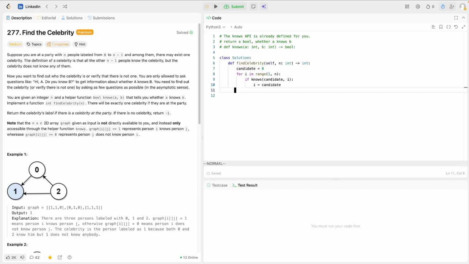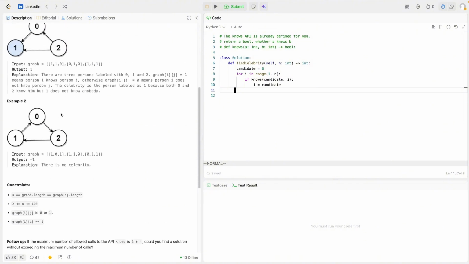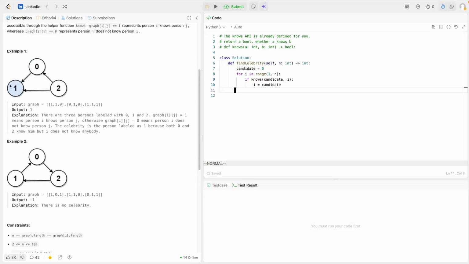That person may or may not be the celebrity, because in the question, I think there's a case where there's no celebrity. 0 knows 2, and 2 knows 1, and 1 knows 0. So there's no case where someone knows nobody else.